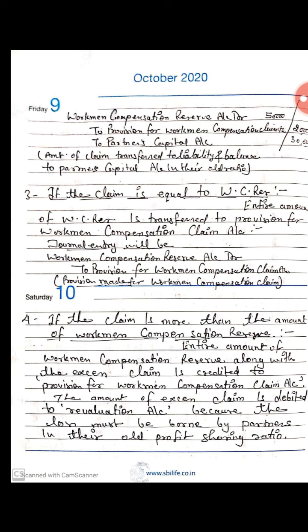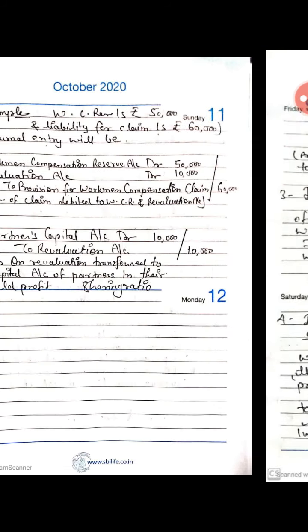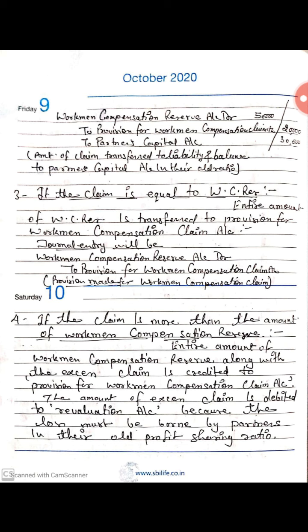Students, come to the next condition. If the claim is more than the amount of workman compensation reserve. Students, here we have a claim more than our workman compensation reserve. So the entire amount of workman compensation reserve along with the excess claim is credited to provision for workman compensation claim account.